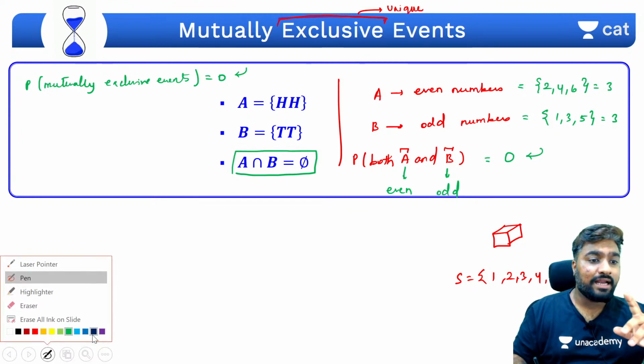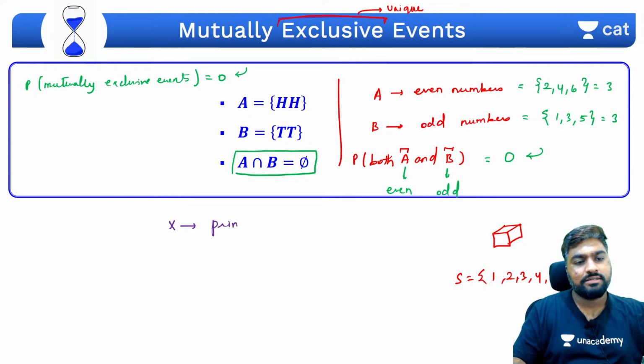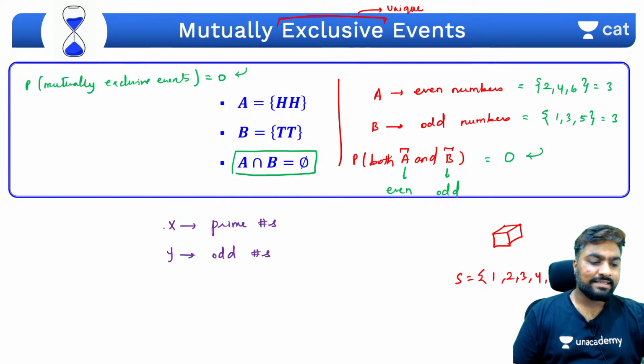On the other hand, what if we are looking at non-mutually exclusive events? Let's say X is a set of prime numbers, Y is a set of odd numbers. What are the prime numbers that we have here? We have 2, 3, 5. What are the odd numbers that we have here?